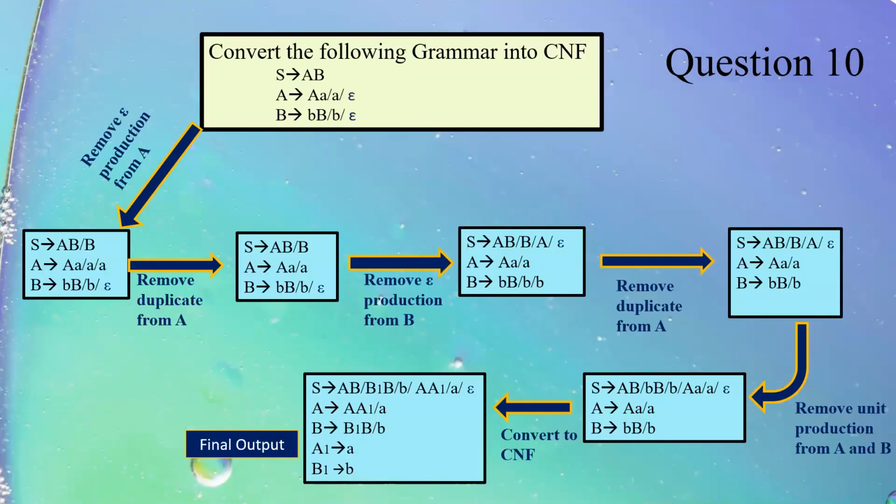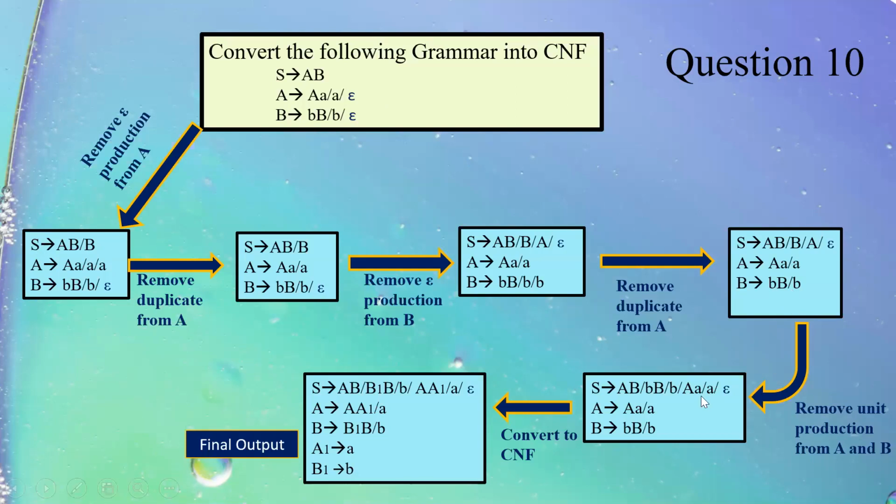Then in question 10, I have 2 epsilon productions, in A as well as in B. I remove from A, I get duplicate, I remove it. I remove from B, I get duplicate, I remove it. Now I have this output. Please remember, since I had epsilon in A as well as in B, I will remove epsilon from both A and B, and then I will remove unit production if any.